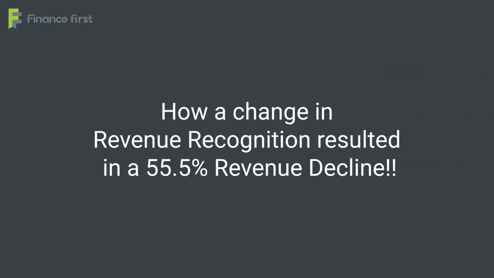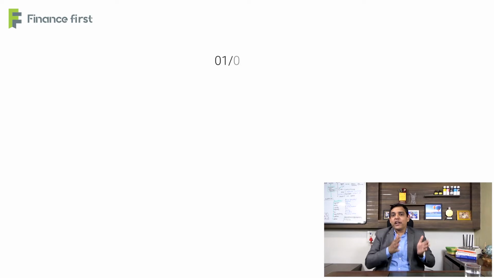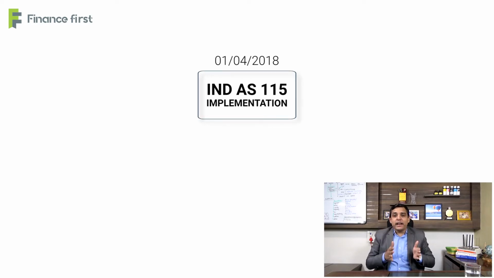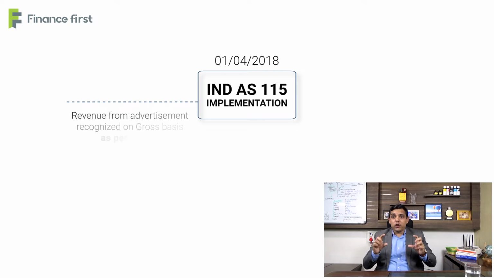Google India has reported this change on account of implementation of IND AS 115. My goodness, Ramanujam, how can IND AS 115 reduce the revenue of a particular company to this extent? Let's look at that. Prior to IND AS 115, when Google India was following Indian GAAP, they were accounting this revenue on account of ad space based on the gross method. Now, what does that mean? That means whenever an advertiser buys a particular space, Google India does not have a direct platform, so Google India has to go to their parent company and purchase that space.